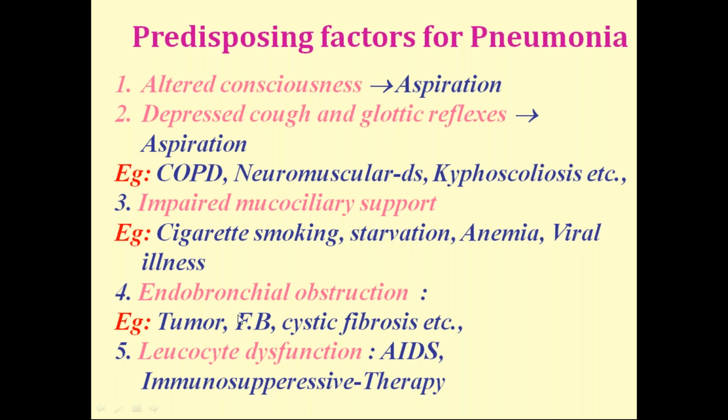And then endobronchial obstruction, it may be due to tumor, foreign body, etc. and leukocyte dysfunction. Like in HIV individuals, and people receiving immunosuppressive therapy, there will be dysfunction of the leukocytes. So WBCs are not functioning properly. So these are the predisposing factors for pneumonia: altered consciousness, depressed cough reflex, impaired mucociliary transport, endobronchial obstruction, leukocyte dysfunction. Right?